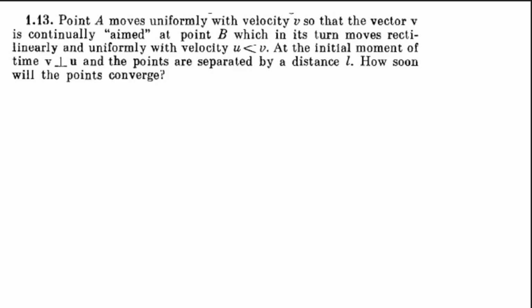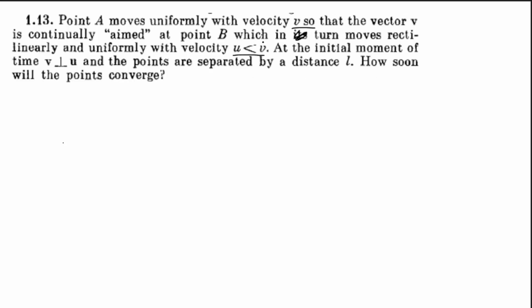Let us solve one with me. And for that, let us read the question first. So there is a point A that moves uniformly with velocity v so that the vector v is continually aimed at point B. Okay? So A is always pointing towards B, which in turn moves rectilinearly and uniformly with velocity u less than v.